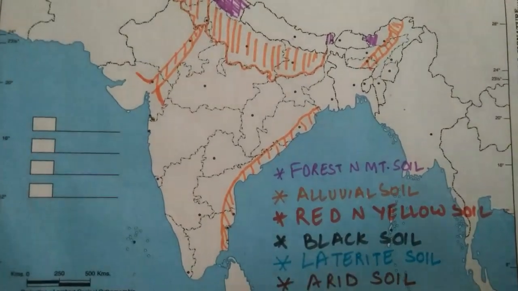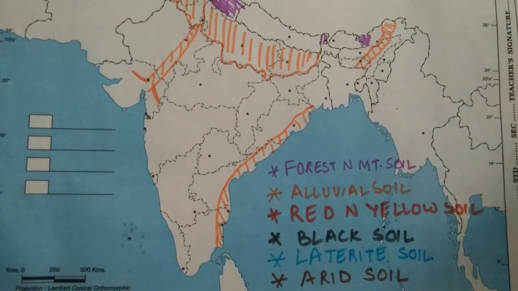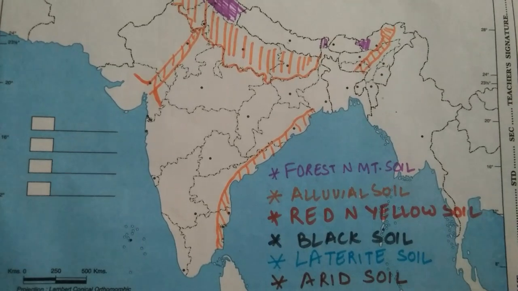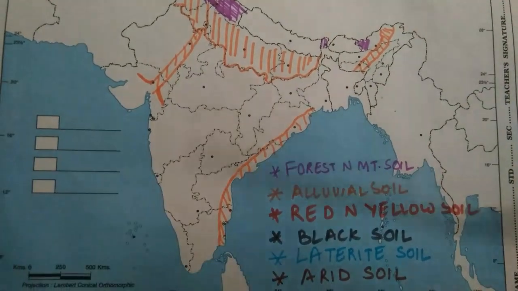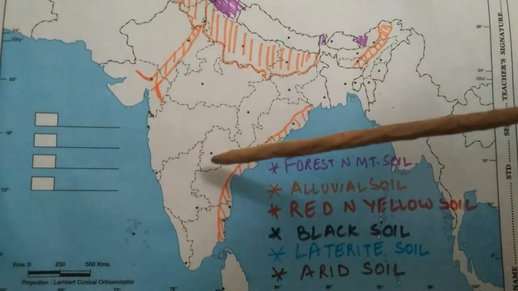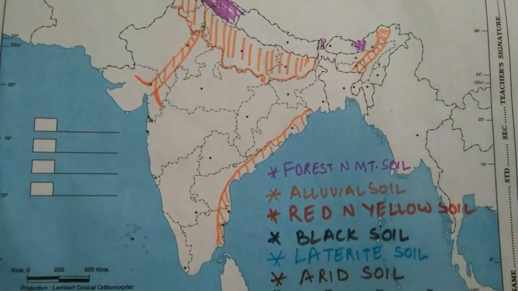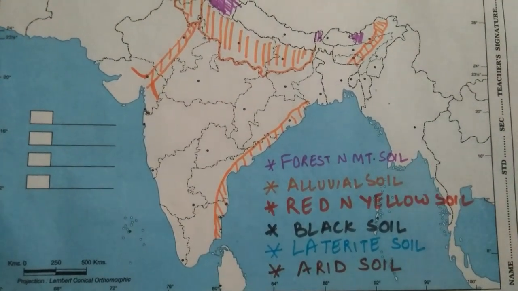Okay, now let's do the third type of soil, which is the red and yellow soil. While studying the chapter, we have studied that this type of soil is found here in the southern part of India towards the southeastern part. Okay, around here. Also guys, remember, we are doing the major areas regarding the soil.